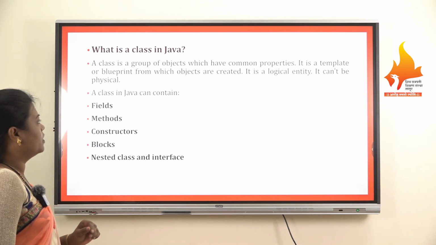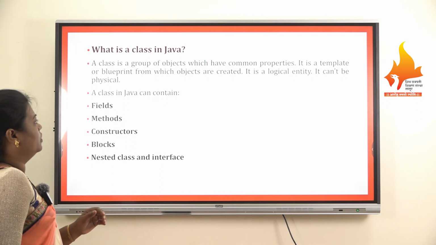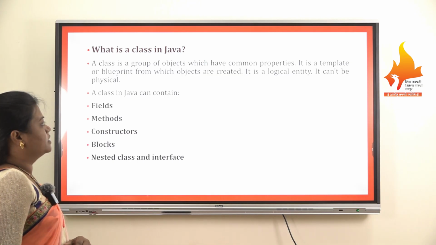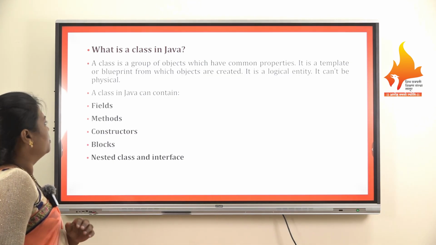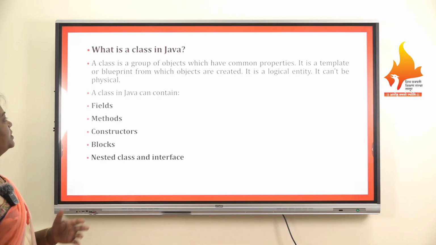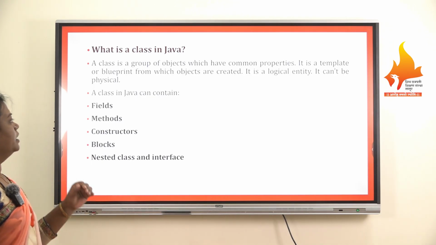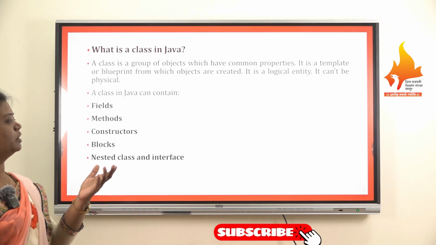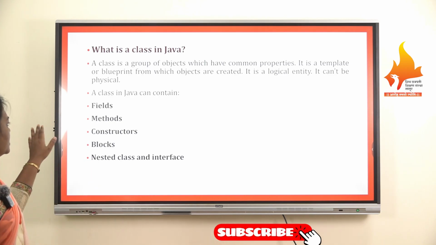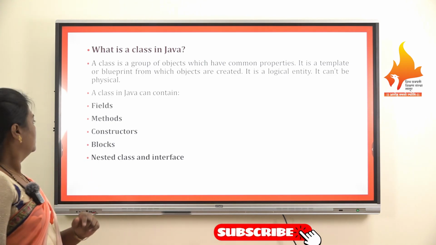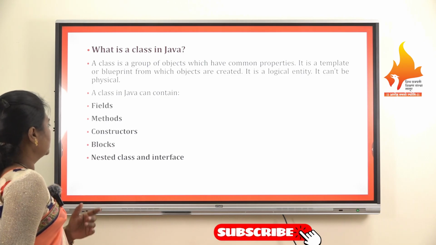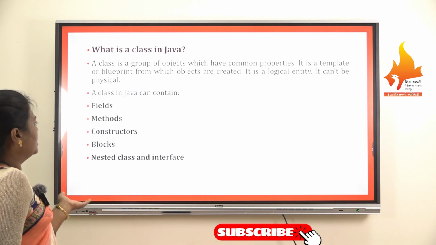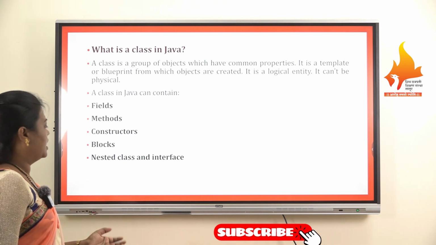A class is a group of objects which have common properties. Again, a class is a template or blueprint from which objects are to be created. It is a logical entity, and a class contains, first, fields, second, methods, third, constructors, then blocks, nested classes and interfaces. All these can be included in a Java class.